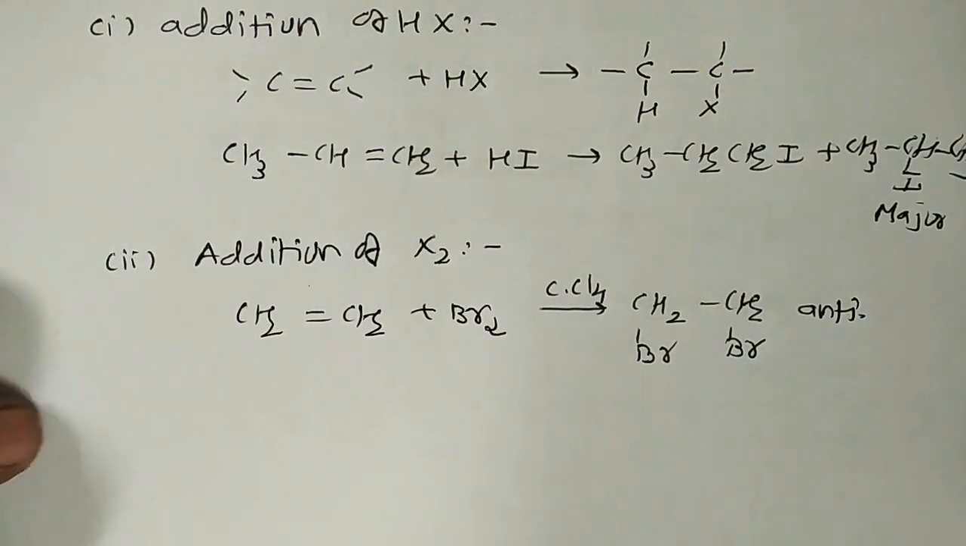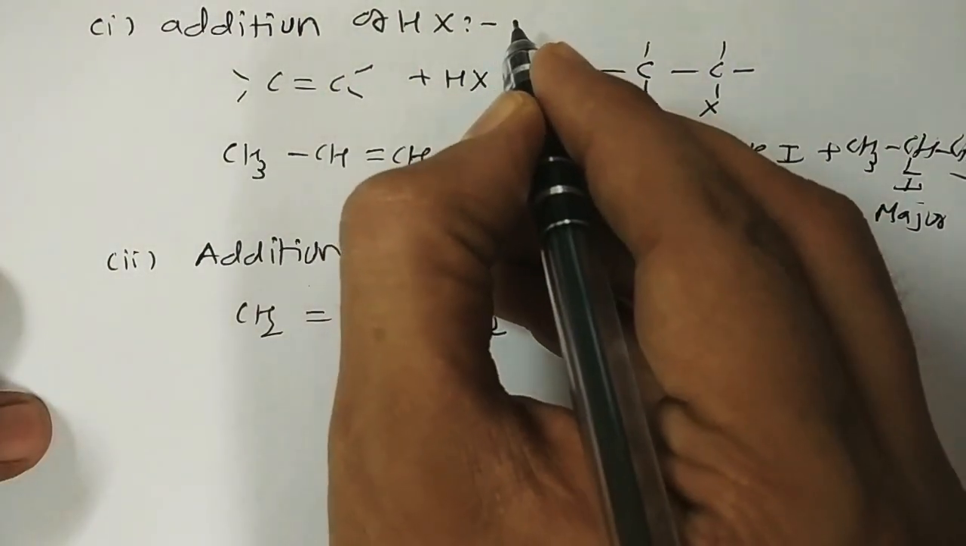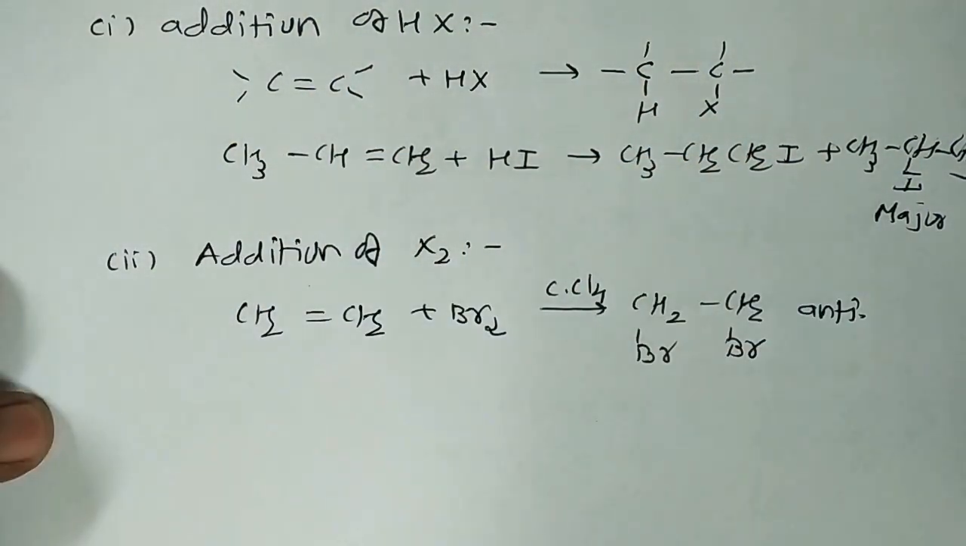Some more examples, because as we know, we perform these reactions with HX. What's the mechanism behind it? It is an electrophilic addition reaction, definitely. And in the case of electrophilic addition reactions, the mechanism always passes via a carbocation. So that is the importance of the carbocation in the addition of HX.